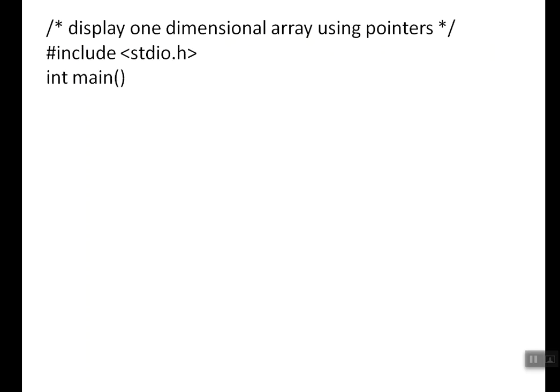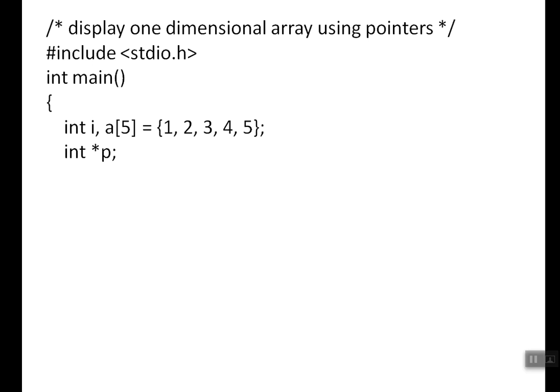How to use a 1D array with pointers? That's a simple example. int i, a[i]. Here I am going to initialize a with 5 elements: int a[] = {1, 2, 3, 4, 5}. You know that a[0] is 1, a[1] is 2, a[2] is 3, a[3] is 4, a[4] is 5, right? Again, it is a type of static memory allocation.